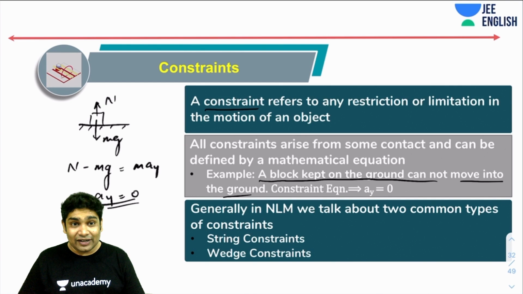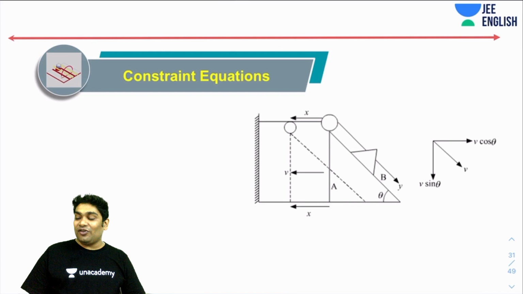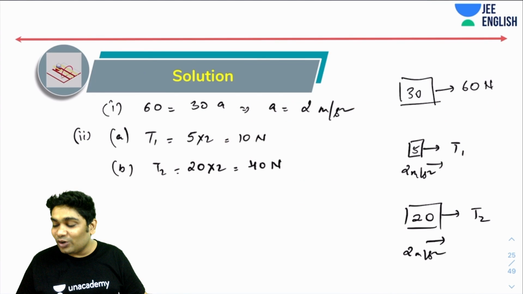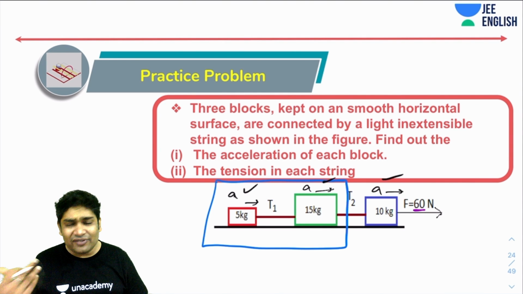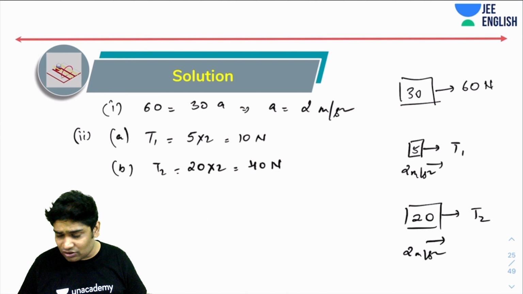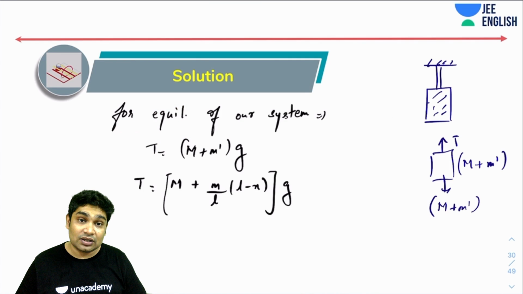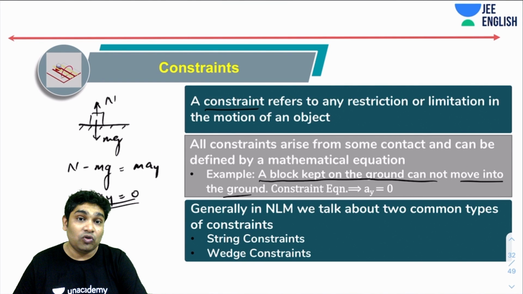We need to, however, write them when things are not this obvious. Even for our examples of masses with strings, we immediately wrote that A1 equals A2 equals A3. Otherwise, that would have been a constraint equation. So wherever it is obvious, we don't write the equations, don't worry. But sometimes we definitely need to write these equations because a lot of times, these constraints won't be very obvious.